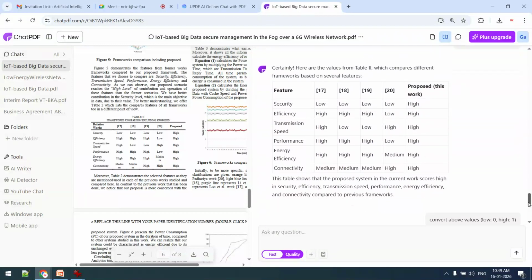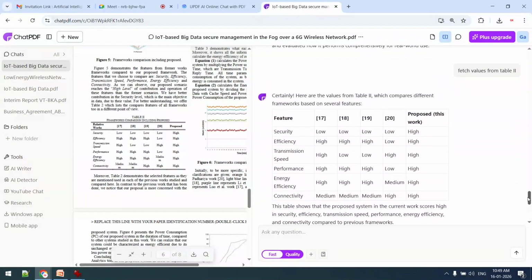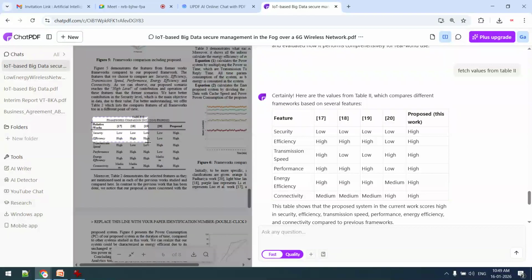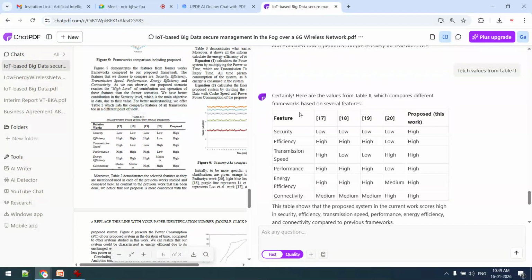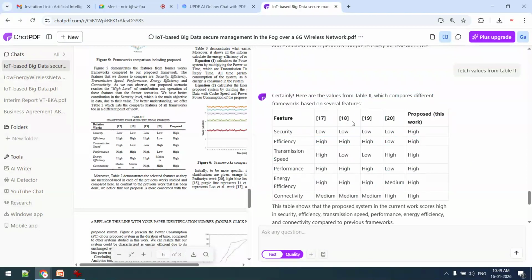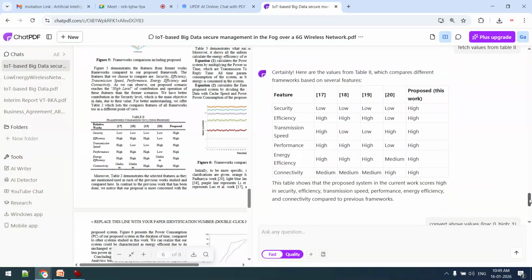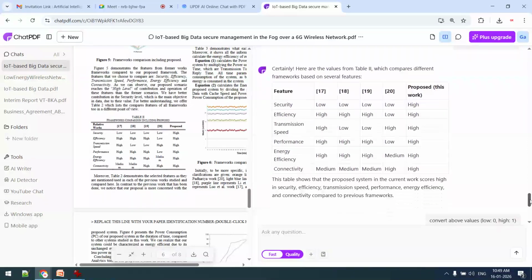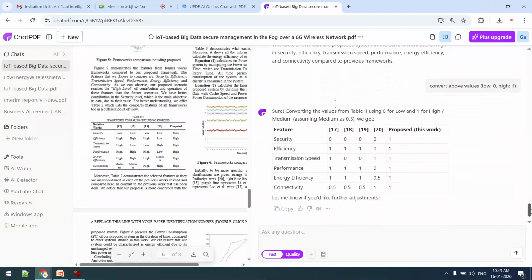So what we are doing now, we are working at the advanced level. As an advanced researcher, I want to take this data, this table. But if I take this table directly, it will be plagiarism. Everybody knows that. We have taken this data table in direct format, but I can't use it directly. In a previous session also we discussed that we can go for data cleaning, data transformation. So what we have done: high to 1, and low to 0. It is only for demonstration.